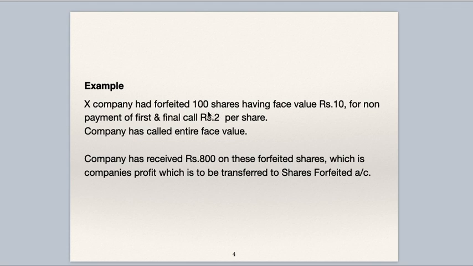He has not paid rupees 2 per share, that means 10 minus 2, 8 rupees per share he has paid. That means the company has received 800 on these forfeited shares, which is the company's profit, which is to be transferred to shares forfeited account.